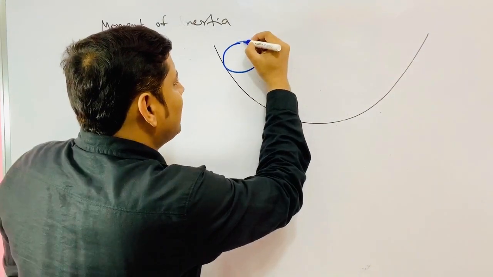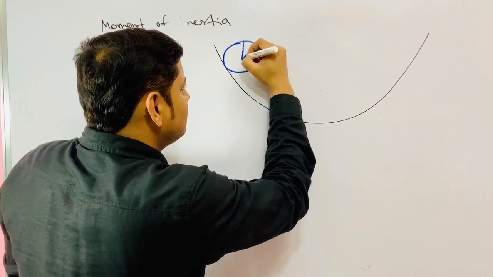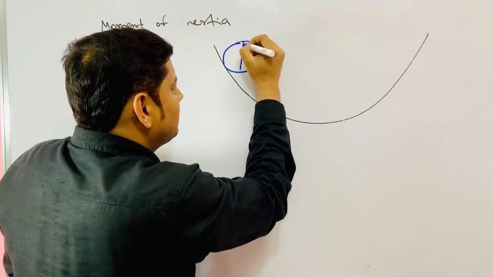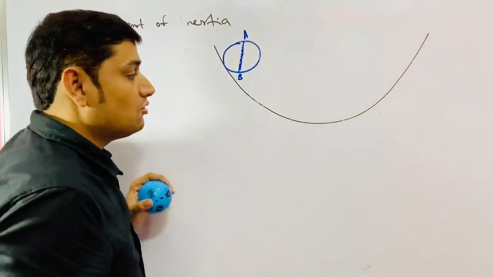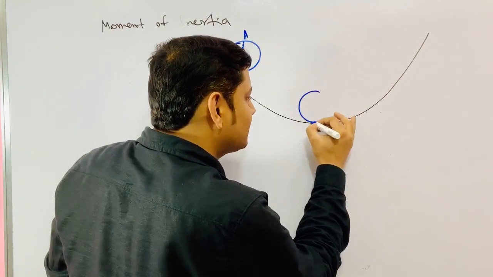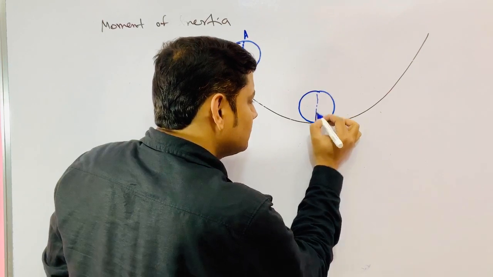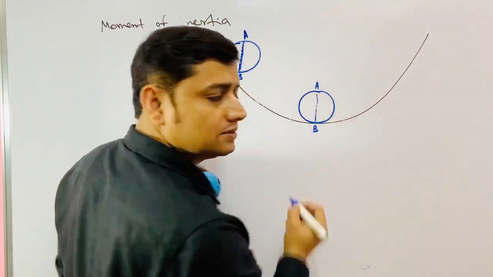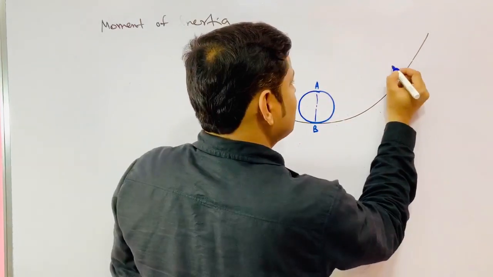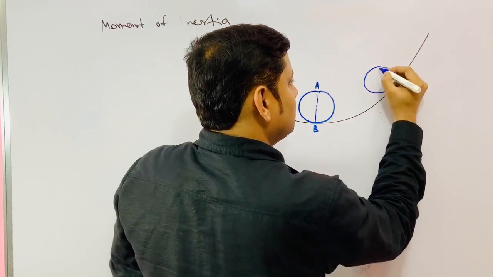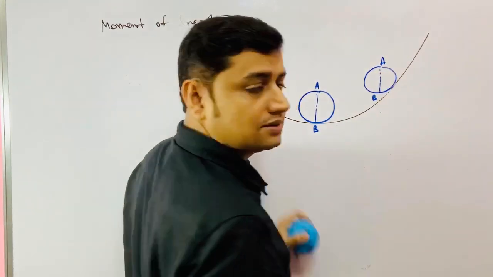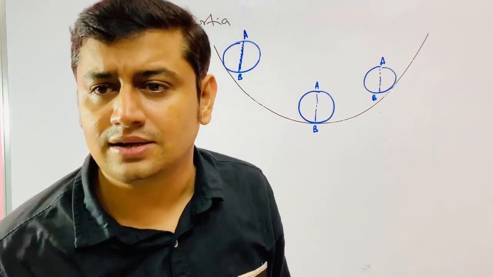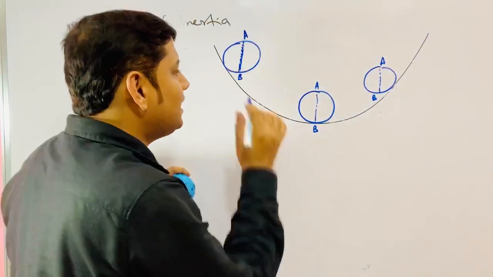draw any vertical line here, a vertical diameter, call the ends A and B. Once it reaches here, you would find that A is here, B is here. And once it reaches here, you will find that A is here and B is here. It is not at all rotating, any imaginary line.